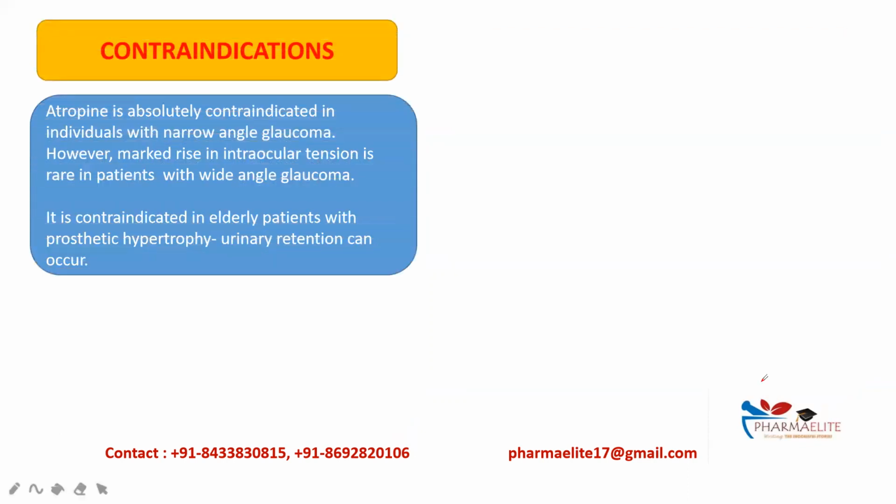Next, the contraindications. Atropine is absolutely contraindicated in individuals with narrow angle glaucoma. It produces a marked rise in intraocular tension, and this increase in intraocular tension is rare in patients with wide angle glaucoma. It is contraindicated in elderly patients, as I've already discussed, who have prostatic hypertrophy, as it causes urinary retention.